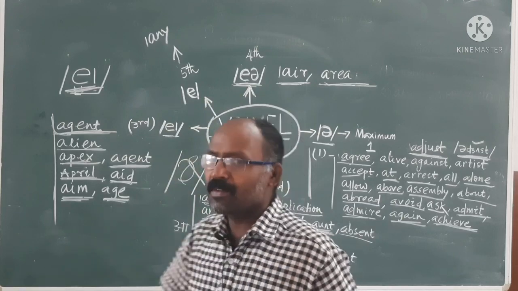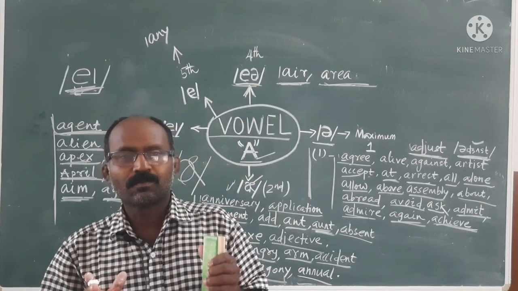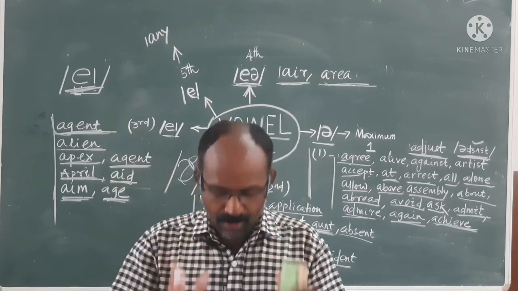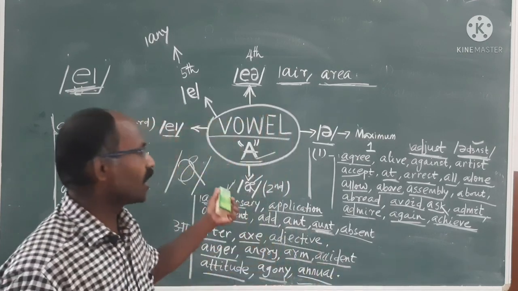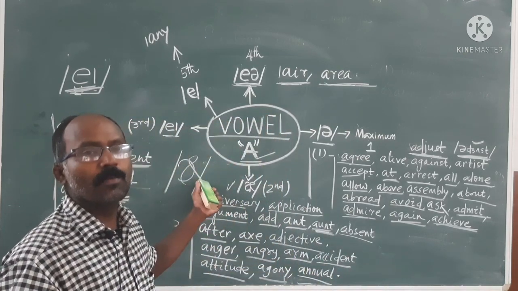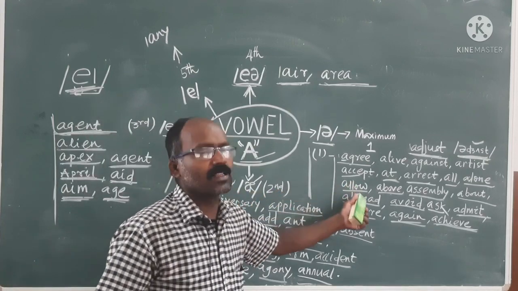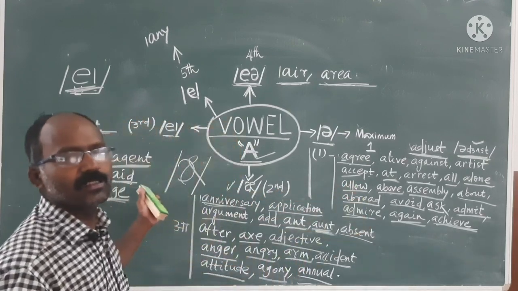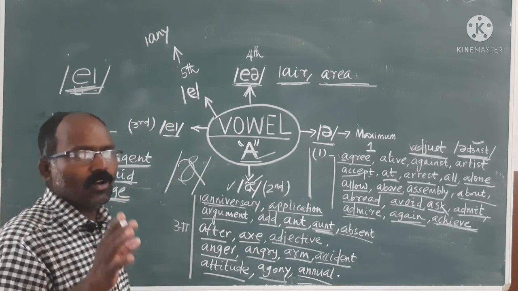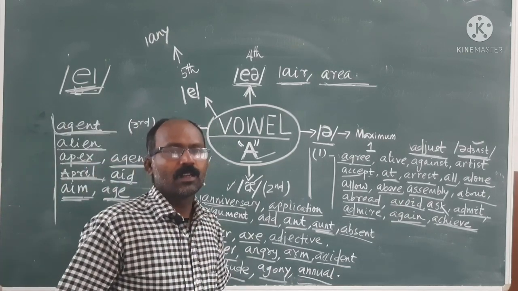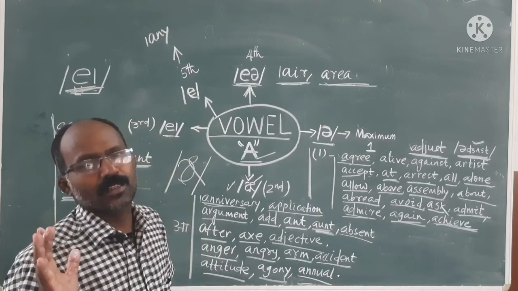That means 5 kinds of pronunciation we are getting from the A vowel. How will you practice? No need to practice these. These are for examples. If any word comes to your doubt, directly you go to the dictionary.